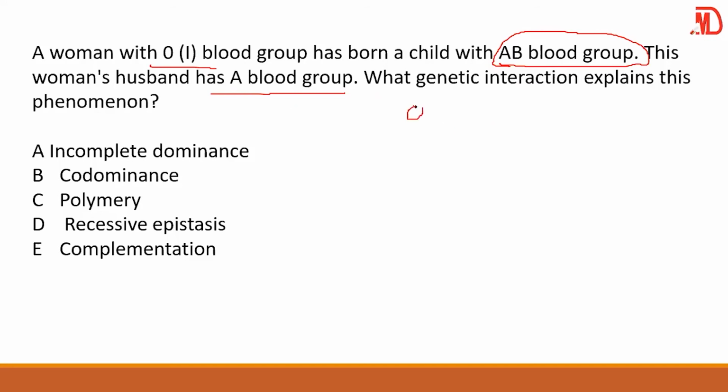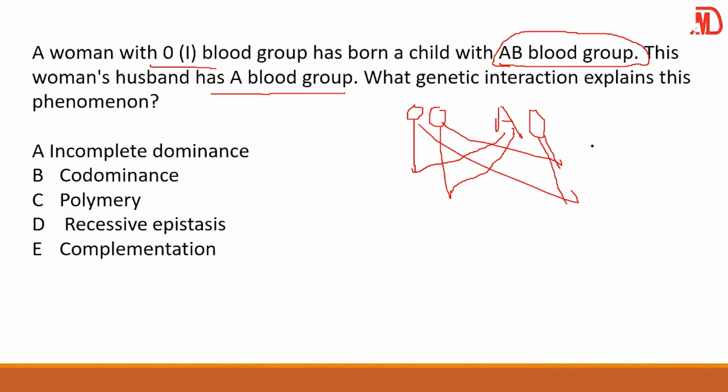Look at this. So we have O, so O means OO. Now, the man with A means he has what? A and then O. Usually the O is recessive, so the O will not show, but the A will present. What it means is that the child can either be A, or O. Basically, this is what the child can be, either O or A. As simple as that.